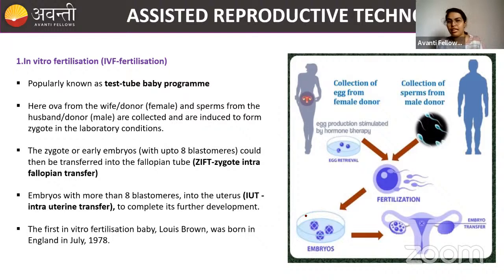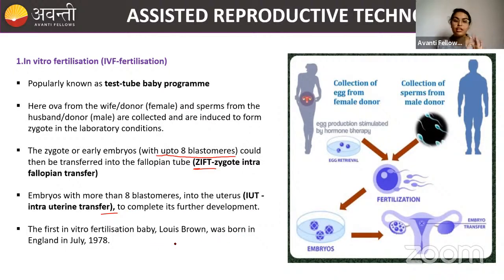Okay, if the embryo is up to 8 blastomeres or less, then we will do a procedure called ZIFT, zygote intrafallopian transfer. And if the embryo has more than 8 blastomeres, then we will do IUT, the intrauterine transfer. Okay, please remember this, intrauterine transfer.